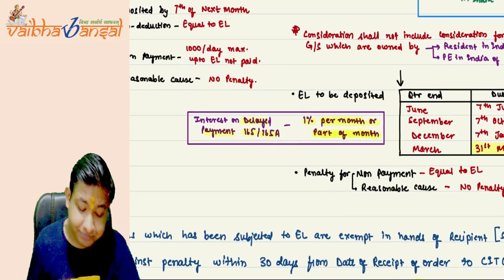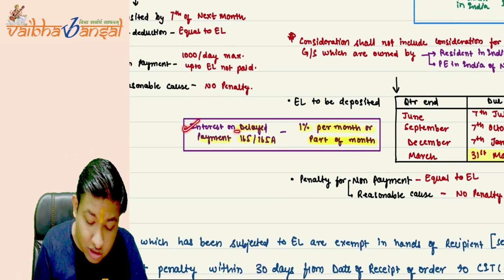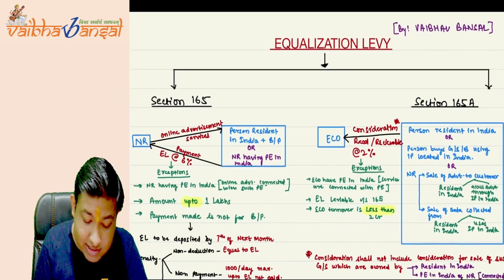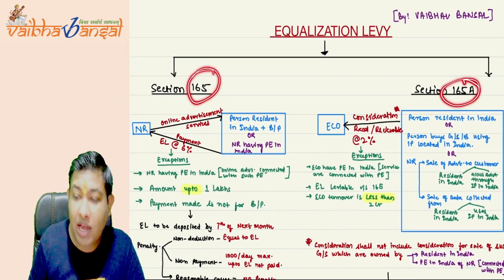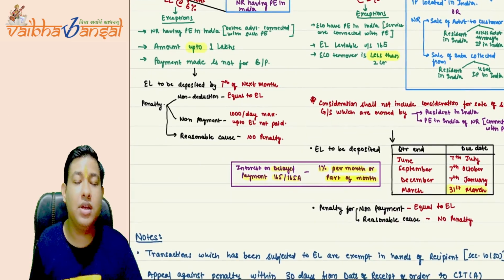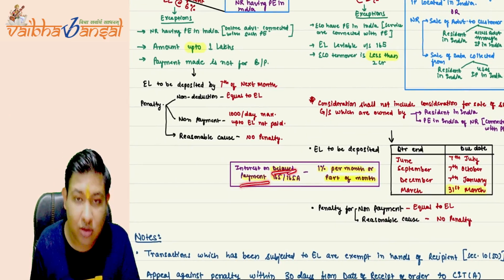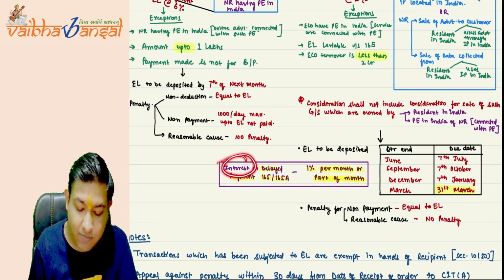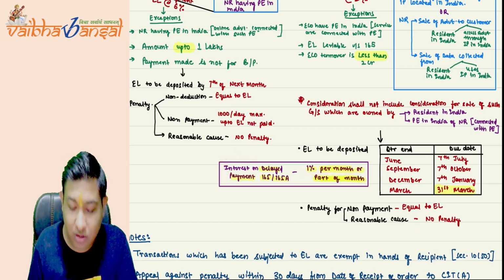Now, interest on delayed payment under section 165 and 165A: in either case, if you have delayed payment to the government, the interest will be applicable at 1% per month or part thereof.